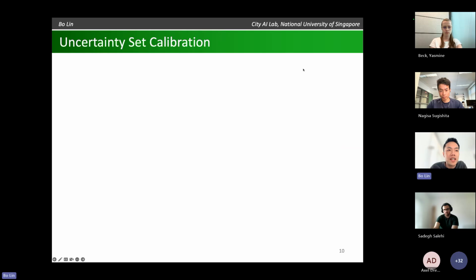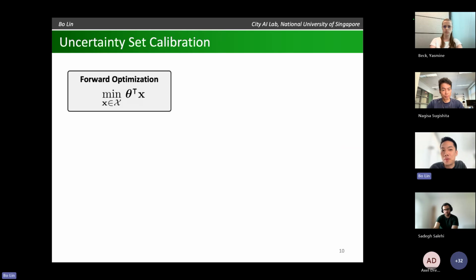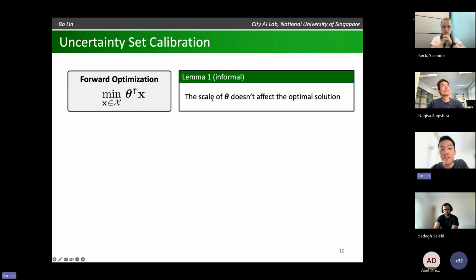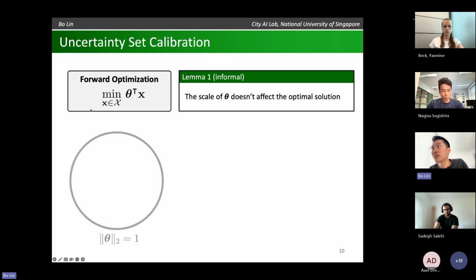Okay, so before I define the uncertainty sets, let me remind you of the fact that we're dealing with a linear optimization problem. Okay, there could be some integer decisions, but the function needs to be linear. And because of this structure, we know that the scale of theta doesn't really affect the optimal solution to the forward problem. So if we multiply theta by a positive constant, the optimal solution wouldn't change. Because of this, without loss of generality, I can assume that all the possible theta have fixed L2 norm. Okay, so in this 2D example, all of them are pointing to the sphere of this unit ball.